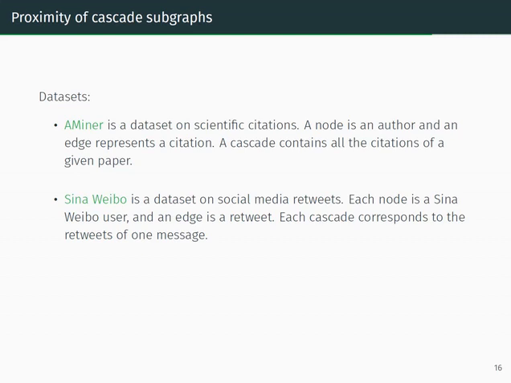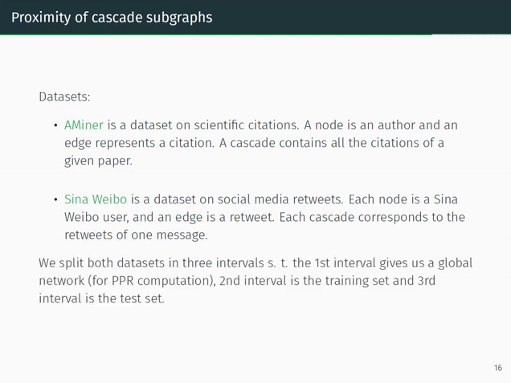Here, each node is a Sina Weibo user and an edge is a retweet. A cascade corresponds to the retweets of one message. We will split both datasets in three intervals, such that for the first interval we have the global network. The second interval consists of the training cascade sets, and the third interval is the test set.